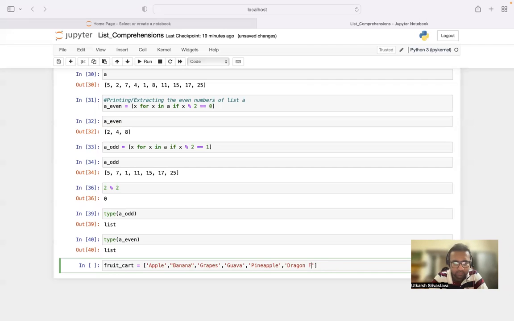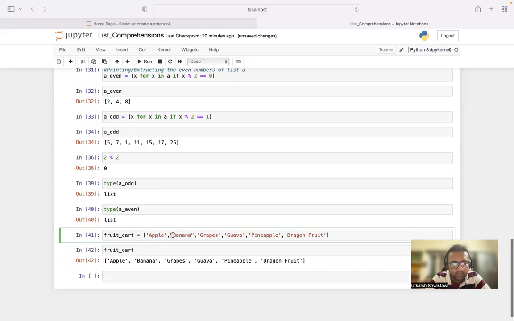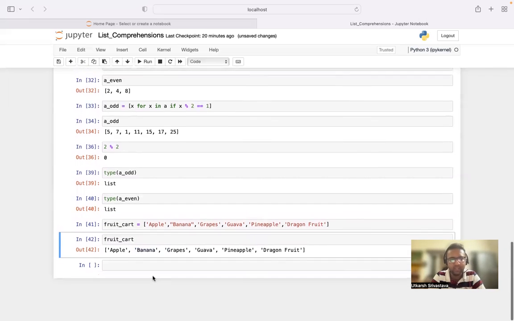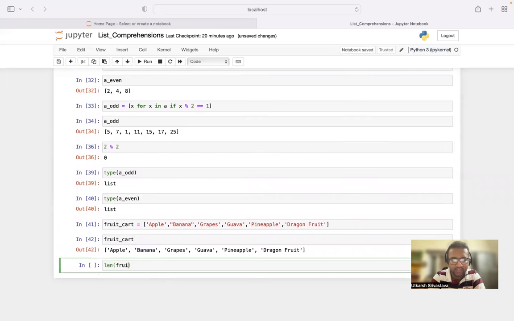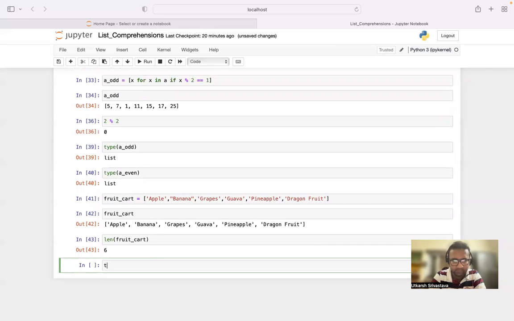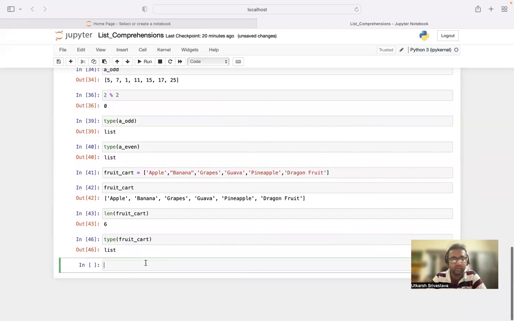Okay, emoji came up. No worries. So these fruits are enough, right? Let me print this. So as I said, if you write double inverted commas or single inverted commas or quote, it will show us a single inverted quote when we print it. All right. So this is what it is. Let me write the length of it. Six different fruits in our fruit cart. Let me check its type. It is showing it as list.